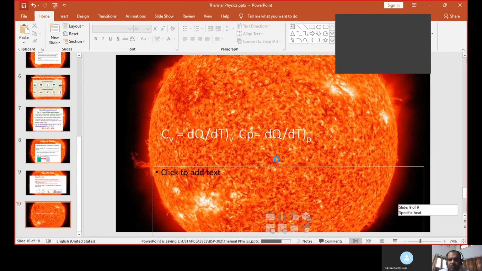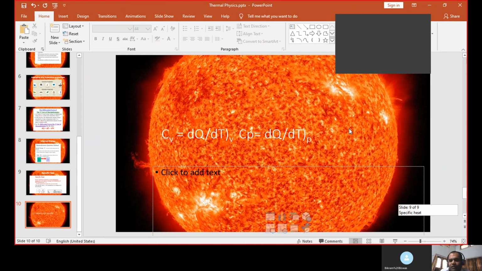So these are the formulas of specific heat at constant pressure and specific heat at constant volume. The SI unit was also discussed. The SI unit of specific heat is joule per kg Kelvin. This was given in the last class, and I have also given it in the notes.